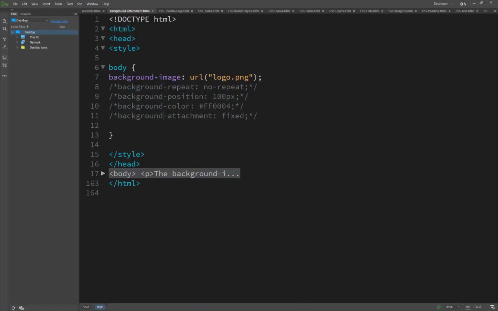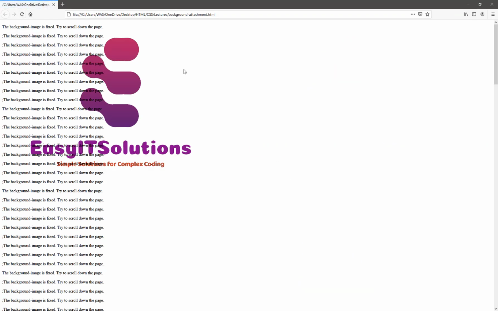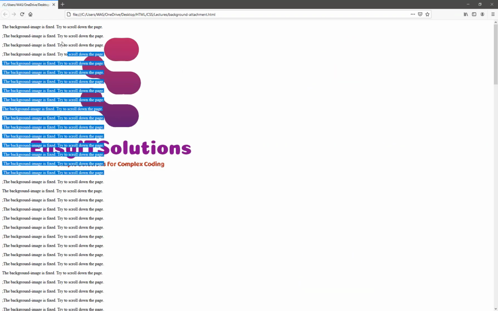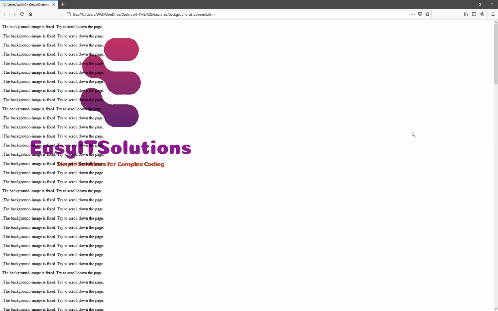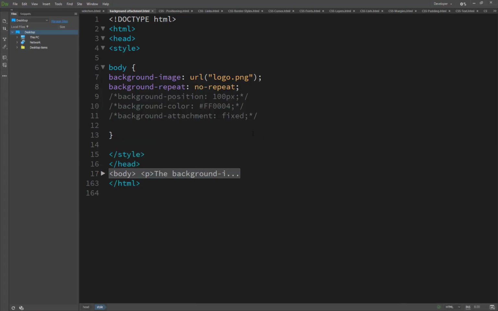Here is the example demonstrating background repetition. To repeat the background of an image, or to stop it, you can set the no-repeat value. If you don't want to repeat the image and want it displayed once, you just set background-repeat to no-repeat. Now you will see the result: it does not repeat. It's in the original form. So this is how the background repeat property works.